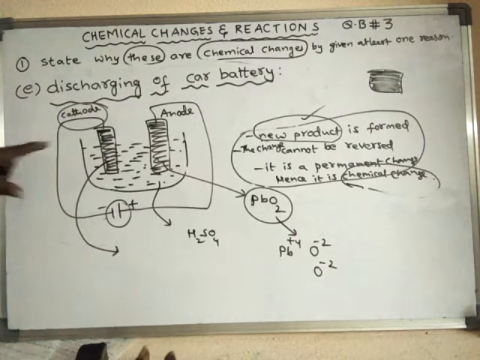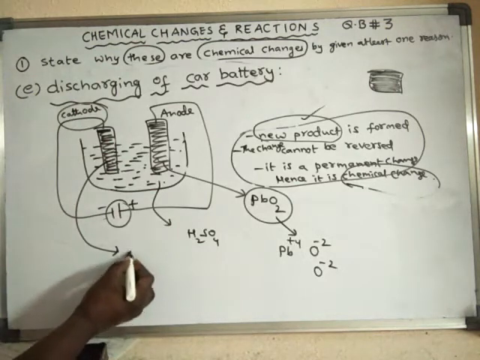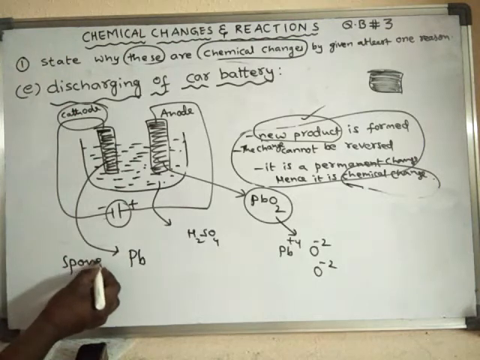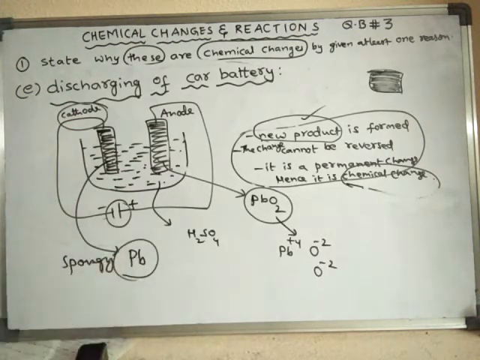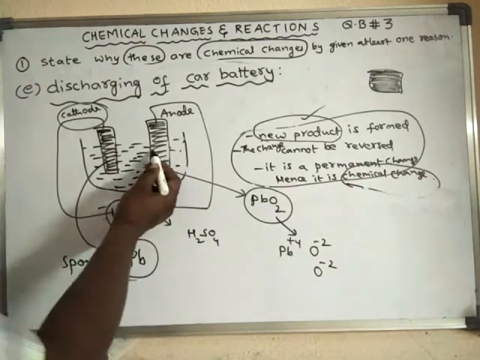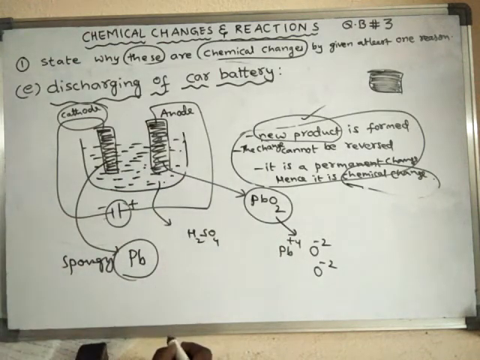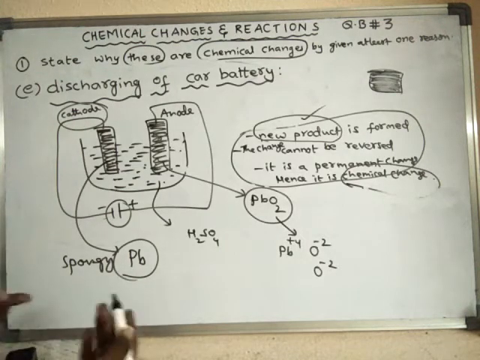Okay, right? So this cathode is made up of a material known as spongy lead. Spongy lead means it is made up of lead material. The symbol of lead is Pb. So this anode is made up of a material known as lead dioxide, and this cathode is made up of a material known as spongy lead, or else simply lead.